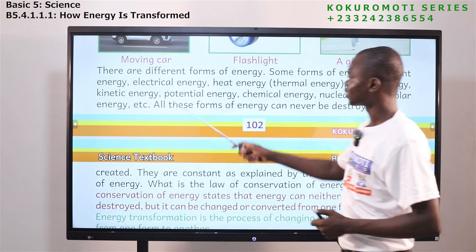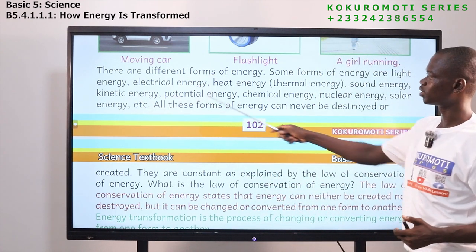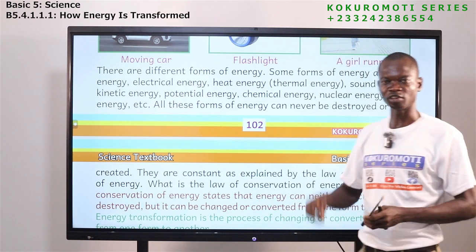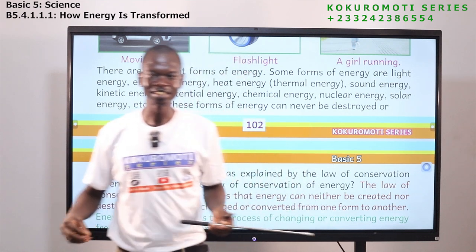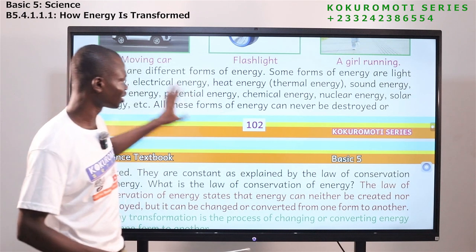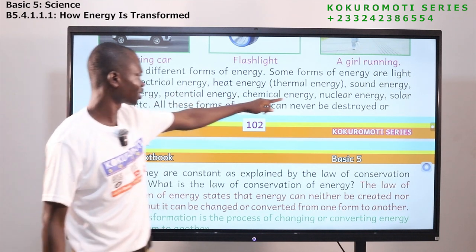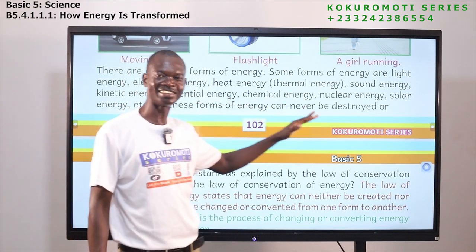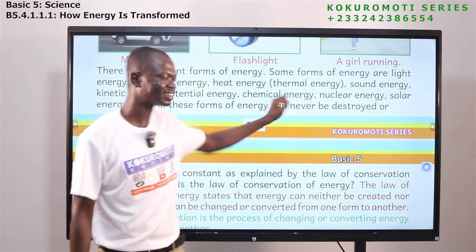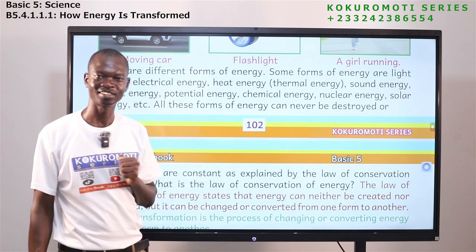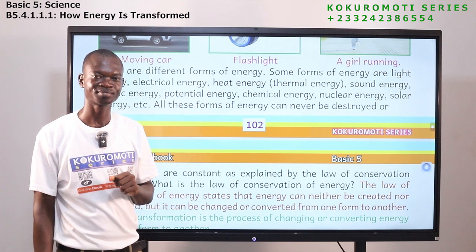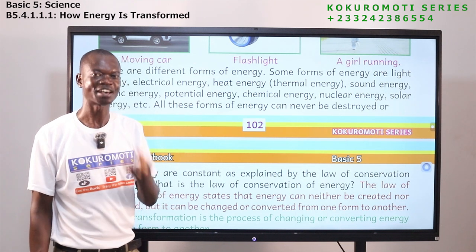Now the next one is potential energy. This is also a form of energy possessed by objects that are at rest. We will look at all of them in detail. The next one is chemical energy. We have mentioned different forms of energy, and we are saying there is another one called chemical energy. In batteries there are some chemicals, so batteries have chemical energy.